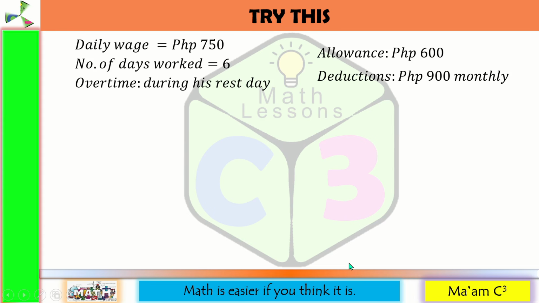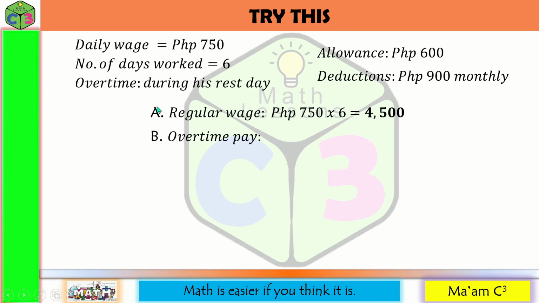First, we are going to solve for the regular wage of Arman, and that would be 750 pesos times 6. That will be 4,500. Now, for his overtime, he worked during his rest day. Do you still remember the multiplying factor when you work during your rest day? That would be 1.3. Go back to our previous lesson. It is discussed there. So 750 multiplied by the multiplier 1.3 will be 975.